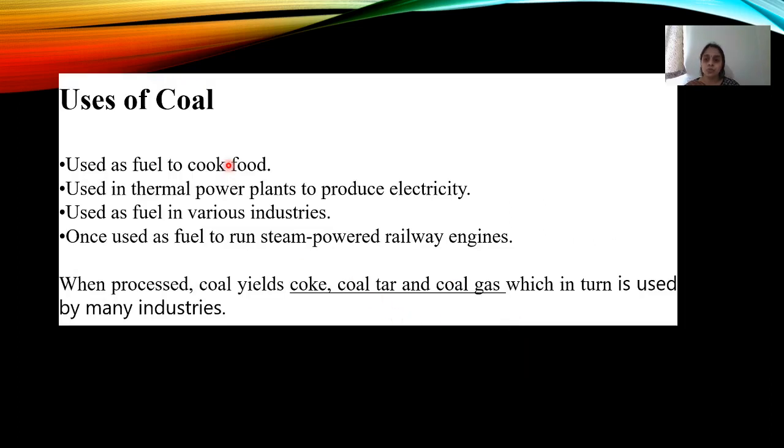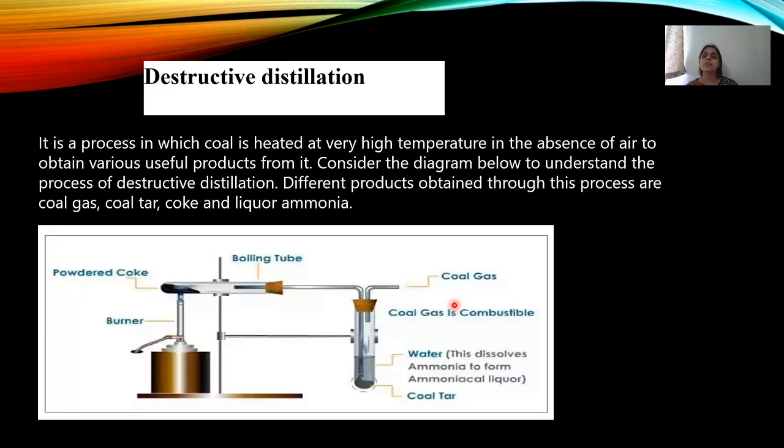Coming to uses of coal: it is used as fuel to cook food, used in thermal power plants to produce electricity, and used as fuel in various industries. It was once used as a fuel to run steam powered railway engines. When you process coal, you get coke, coal tar, and coal gas, which are used in many industries. So this is how it is formed. This is all for your extra information.